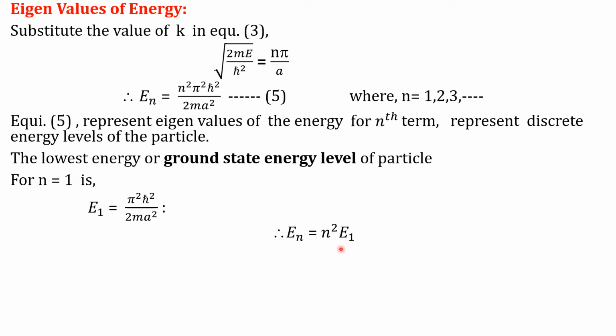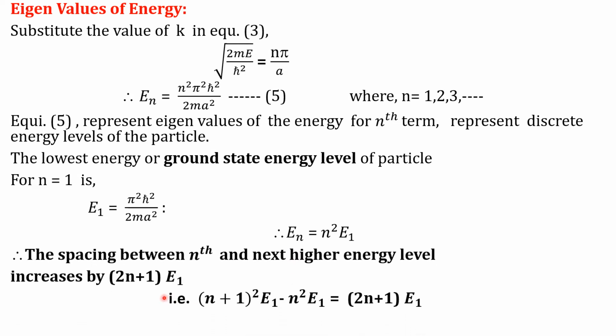Using that, we find that the spacing between the nth energy state and the next higher energy state increases by an amount 2n plus 1 times E1. That is, if we take the n plus 1th term, its energy is n plus 1 bracket square E1, and the spacing from the nth term, n square E1, increases by an amount 2n plus 1 times E1.